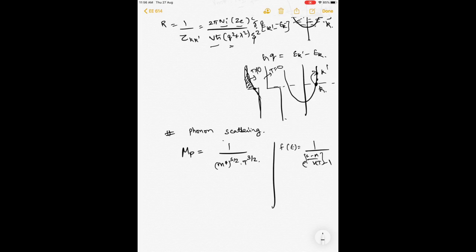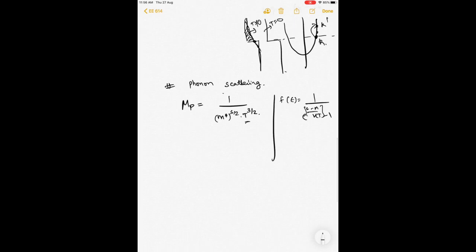So you have no phonons at 0 Kelvin and the number starts to slowly or rapidly increase at higher temperatures. So you can clearly see why the number of phonons increases as you increase temperature, and hence the scattering rate increases. So basically this T plays the role of Ni, the number of ionized impurities, in the previous case, right?